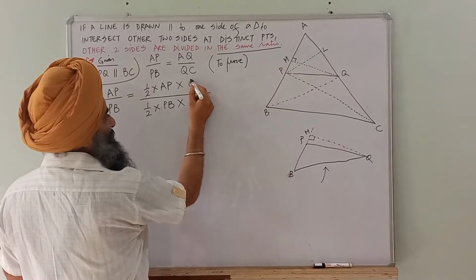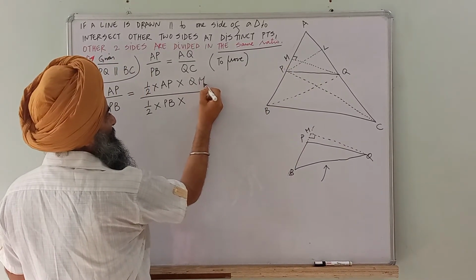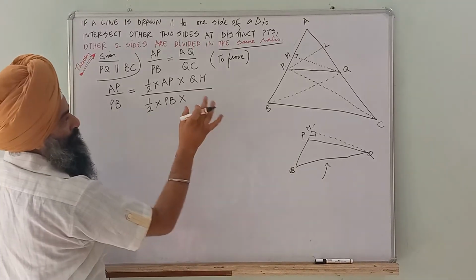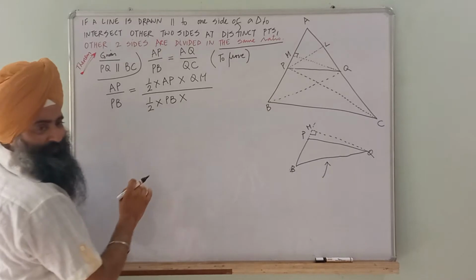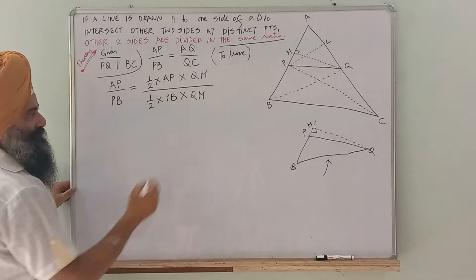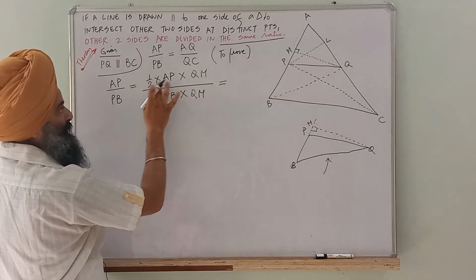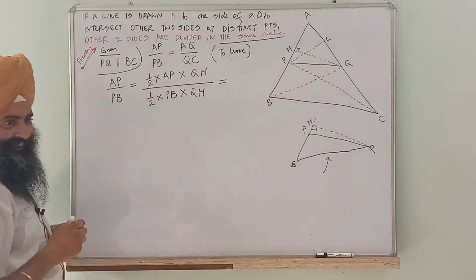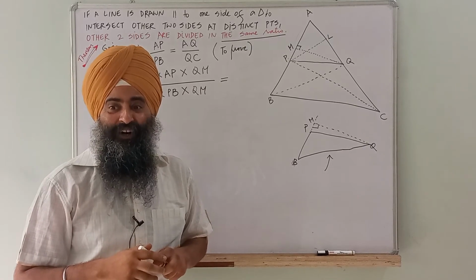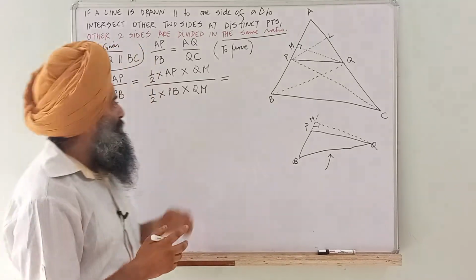If you write QM here, what should I write here to get the triangle BPQ? Again same height, QM. Students, half into base into height is the formula for what? Area of? Okay, Falgun, now you tell me.